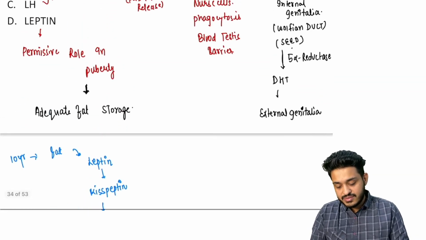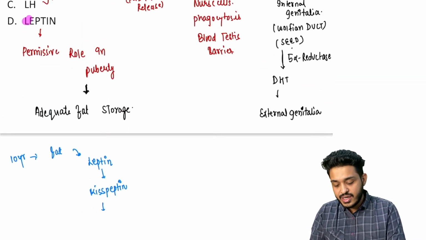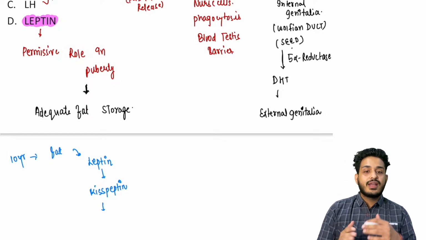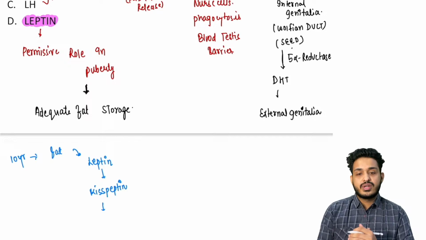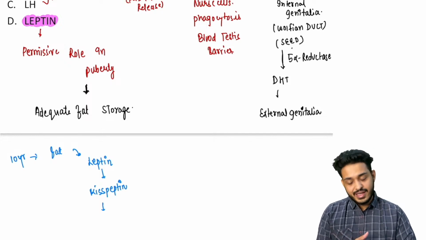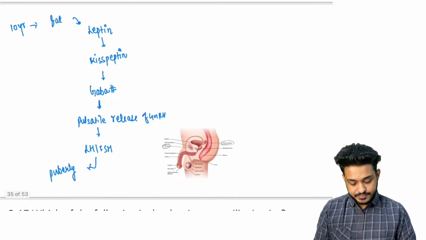What is the role of this leptin? This is your previous year question. They ask you what is the function of this leptin. Leptin is going to tell us about the adequate fat storage, not us, but it is going to tell the GnRH, so that it can release the GnRH in pulsatile manner, and you can have puberty, right? So this is how it is happening, right?